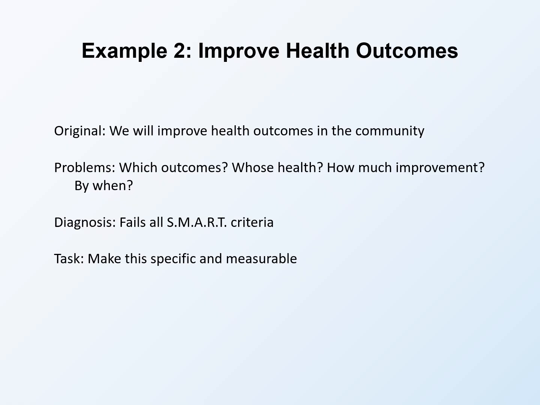Which outcomes? Health outcomes could mean anything from blood pressure to mental health to infant mortality. What specifically? Whose health? Everyone in the community? Seniors? People with chronic conditions? The population is undefined. How much improvement? Any improvement? 5%? 50%? No target is specified. By when? No timeline exists.